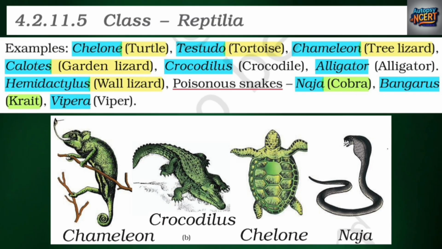Examples: Chelone, turtle; Testudo, tortoise; Chameleon, tree lizard; Calotes, garden lizard; Crocodilus, crocodile; Alligator, alligator; Hemidactylus, wall lizard; poisonous snakes: Naja, cobra; Bungarus, krait; Vipera, viper. Chameleon, Crocodilus. Chelone, Naja.